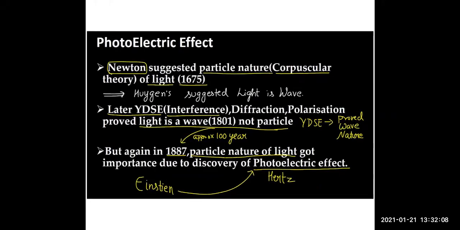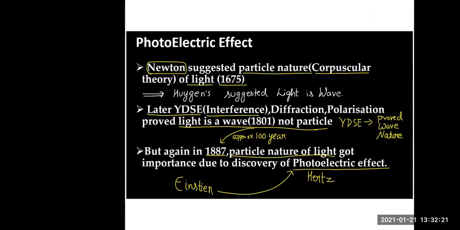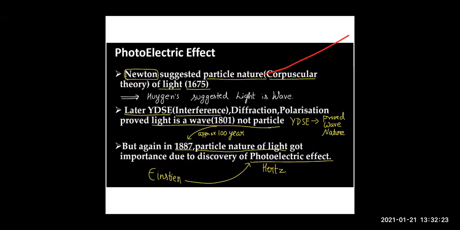Let's proceed now. So children, we know that long back, Newton gave the corpuscular theory in which he said that light has a particle nature, right? Then Huygens came, he gave diffraction, polarization, and he said that no, it is a wave nature, with full experimental proof.